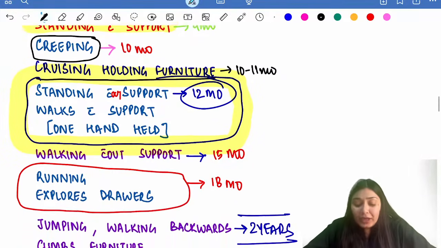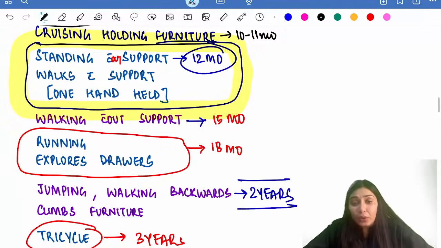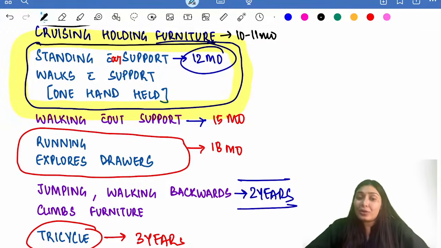At 15 months of age, there will be walking without support. Then at 18 months, the child will be running, exploring. Right? At 18, everyone feels like, I want to fly, I want to run. So that will happen. At 18 months of age, the child will be running, exploring the drawers.